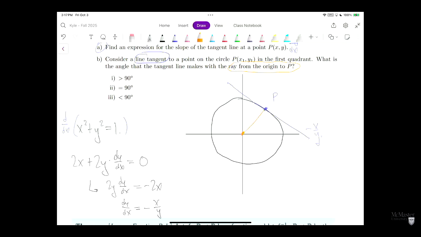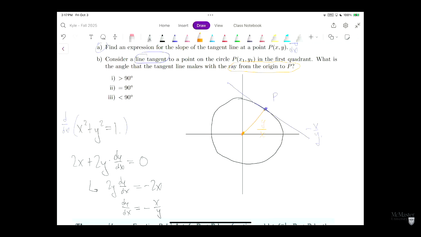Now, what is the slope of that orange line? So, the slope of the blue line is negative x over y. Our orange line goes to the origin. Remember, the slope of our orange line is rise over run. So, what's the slope of our orange line? The orange line, the slope of the orange line is the rise over run, right? So the slope of the orange line is y over x.